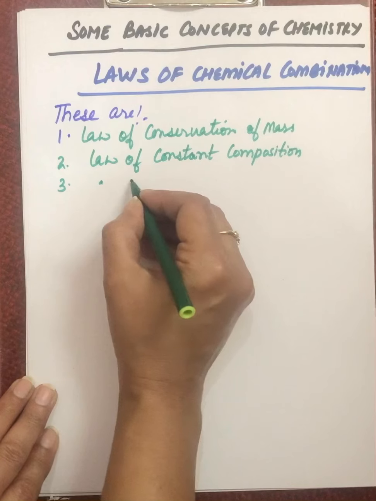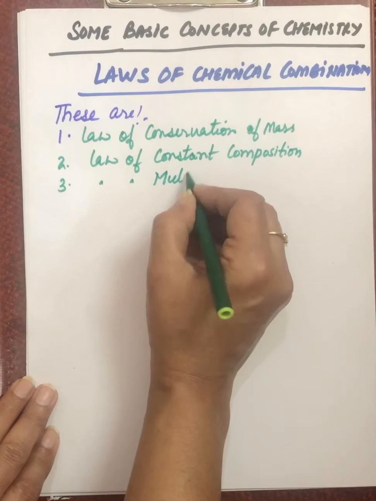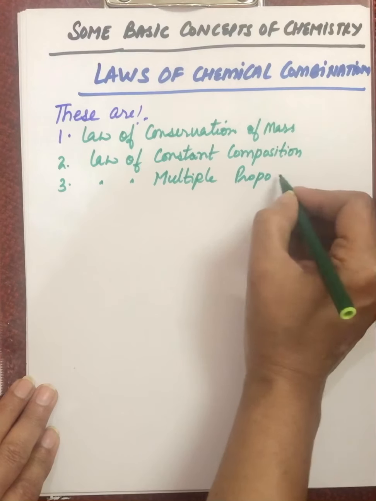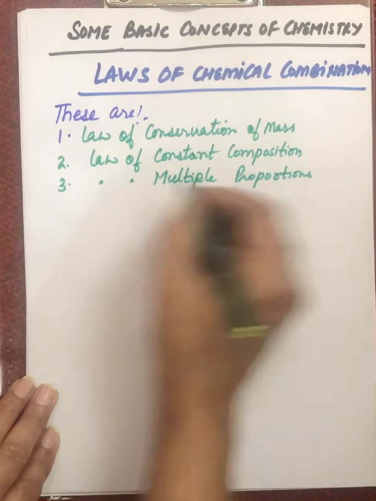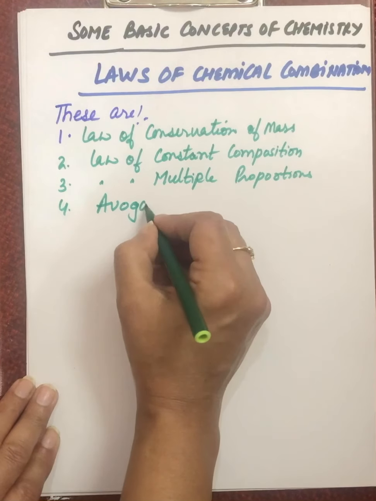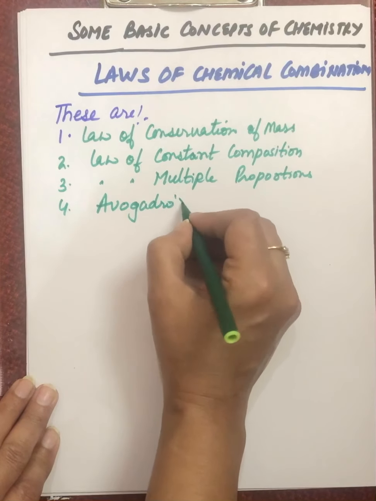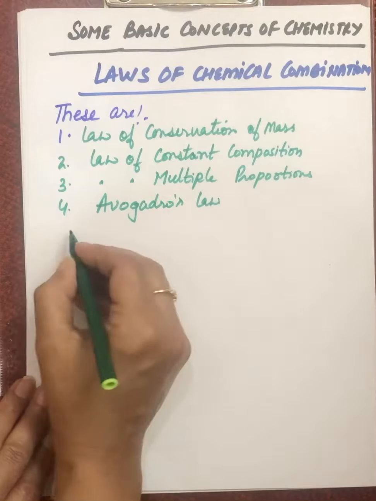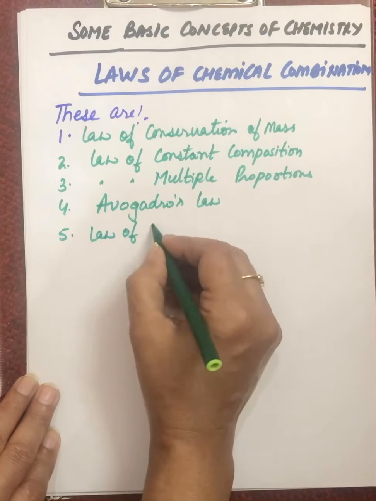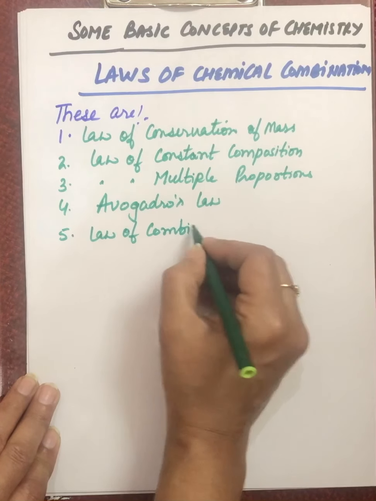Third is law of multiple proportions. Fourth is Avogadro law. Fifth is law of combining volumes.